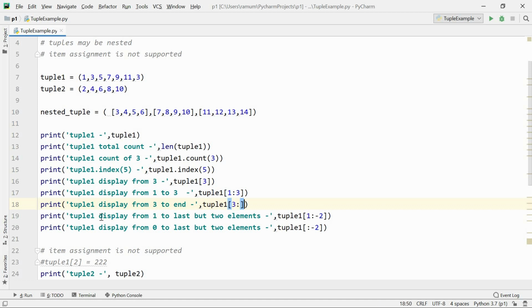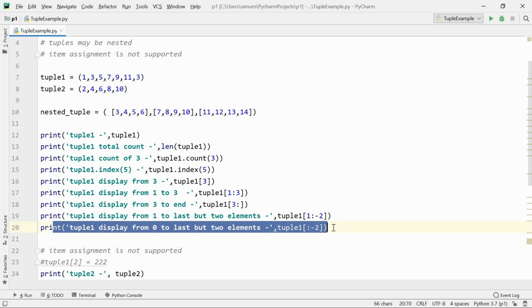This is a slicing concept, and this tuple will start displaying from 1 to -2. That means -1 will be considered as 3, -2 will be considered as 11. So except these two values, all the other values will be printed, but it will start from index 1.